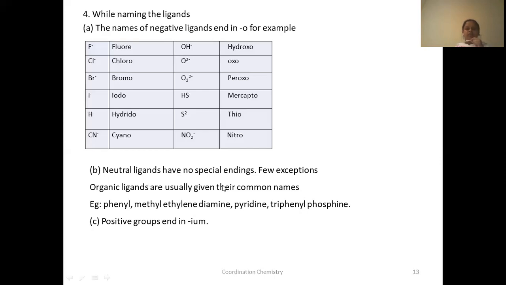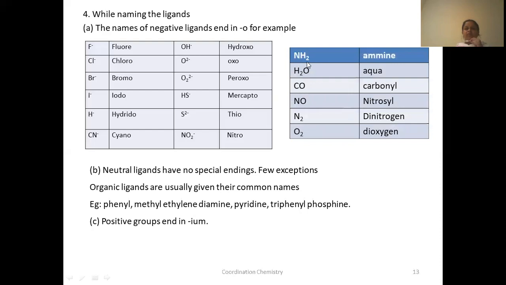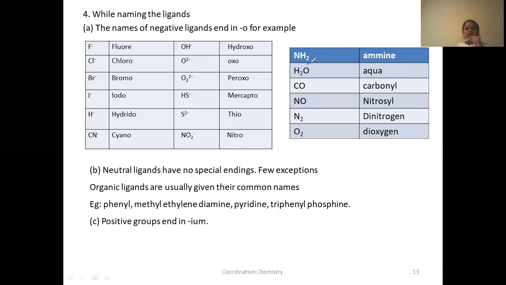So let us see how you name them. This is NH3, not NH2. If NH3 is there, you have to use amine. If H2O ligand is there, you have to use aqua. See, these are a few exceptions here.